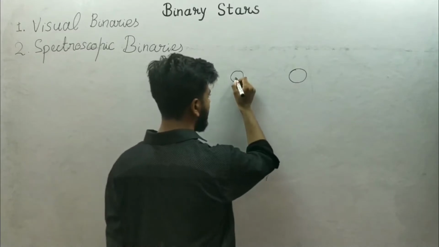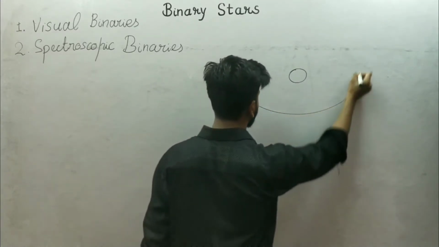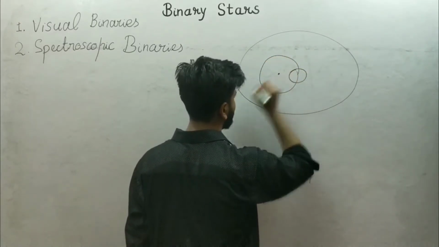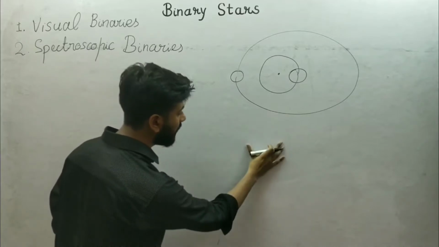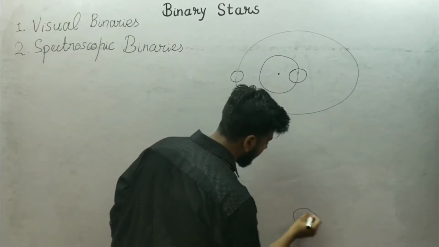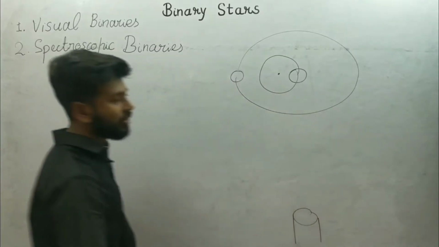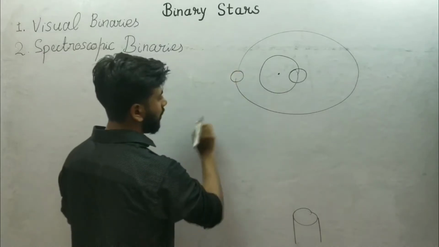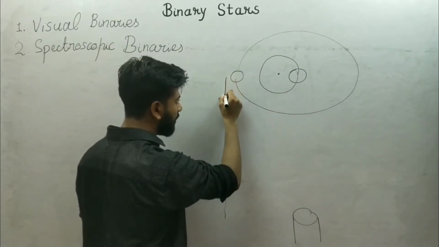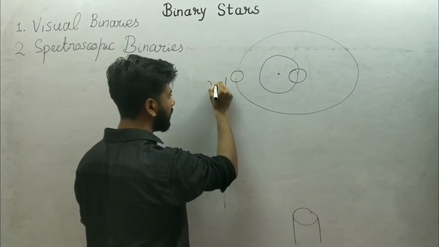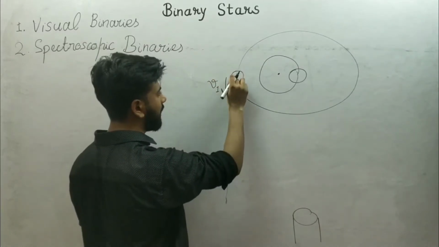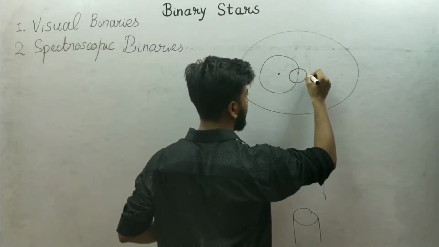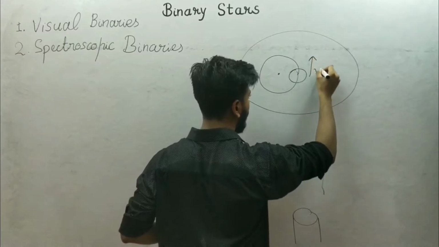Suppose this star is moving this way and this star is moving this way, and you are observing these stars from here. What information do you get? Look at this star. At this location, this star is coming towards you and this star is going away from you.